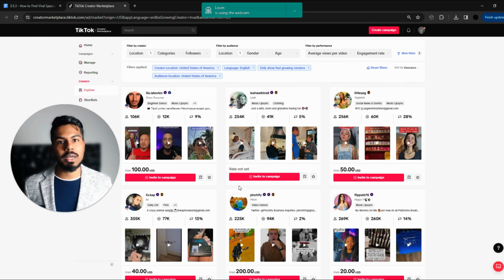It's all a probability game. If you post an ad on their page, and their page is already part of the algorithm, the likelihood of your brand also blowing up because you will be tagged increases. So that's the benefit of choosing fastest growing creators.